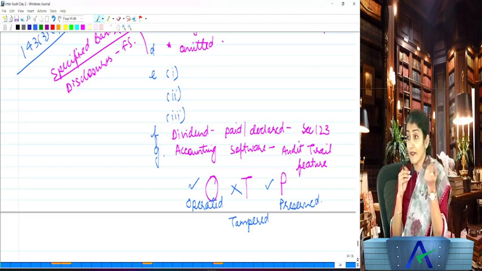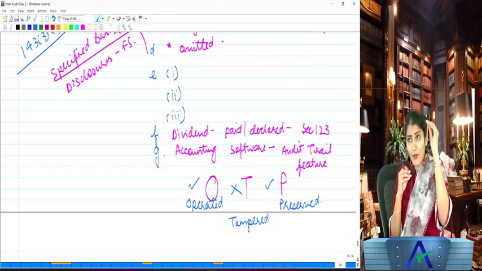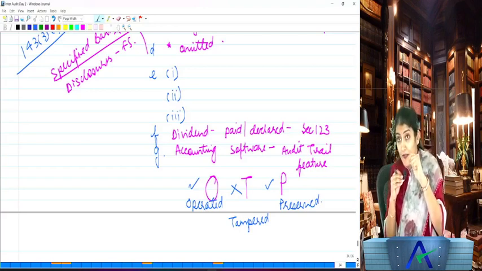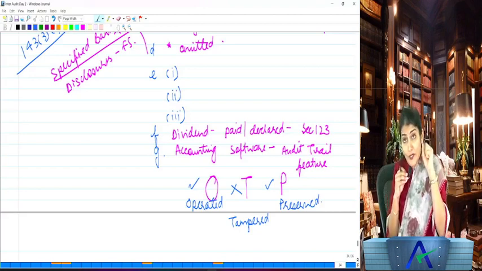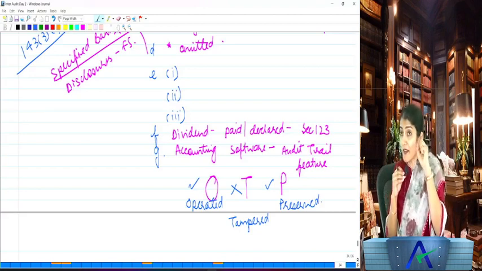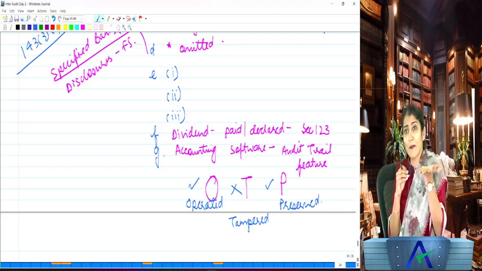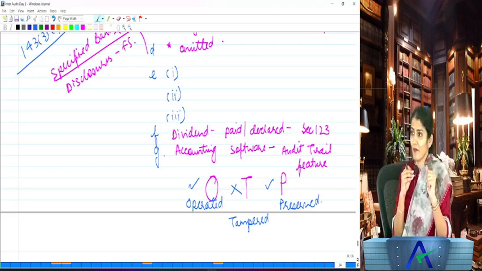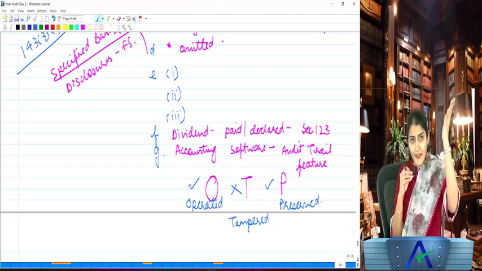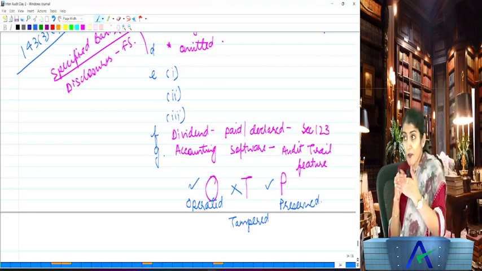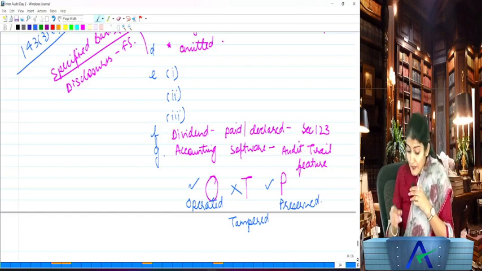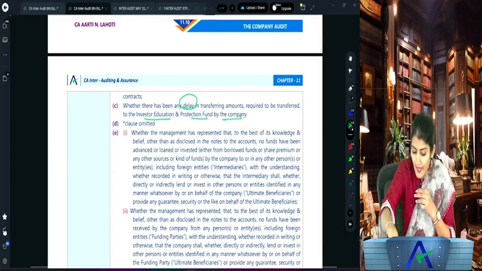You're not saying anything? Whether the accounting software has an audit trail feature which has been preserved as per the statutory requirements for the record retention. That means, simple, no? It should be preserved for 8 years. You just studied that books of account is to be preserved for 8 years. So even this audit trail has to be preserved for 8 years. Are you understanding this? Right, so dividend paid or declared, yes, so 1D has been omitted.